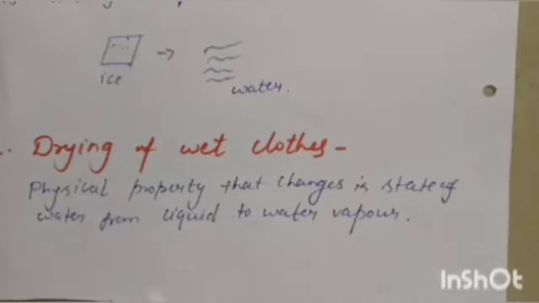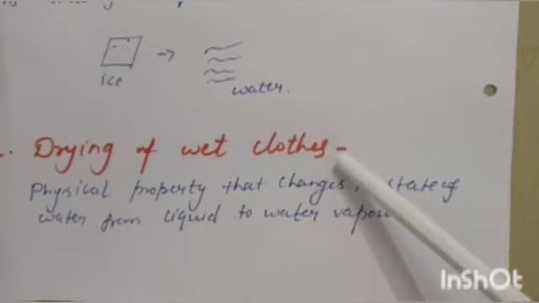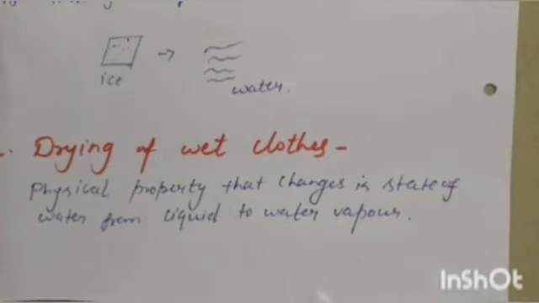This liquid evaporates into the atmosphere. Then this liquid is converted into water vapor. So the physical property changes, the state of water changes here. So this is also a physical change.